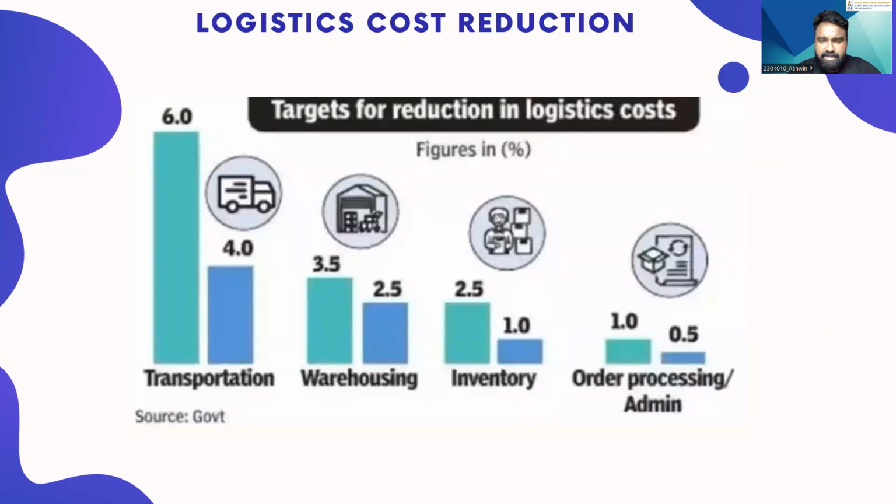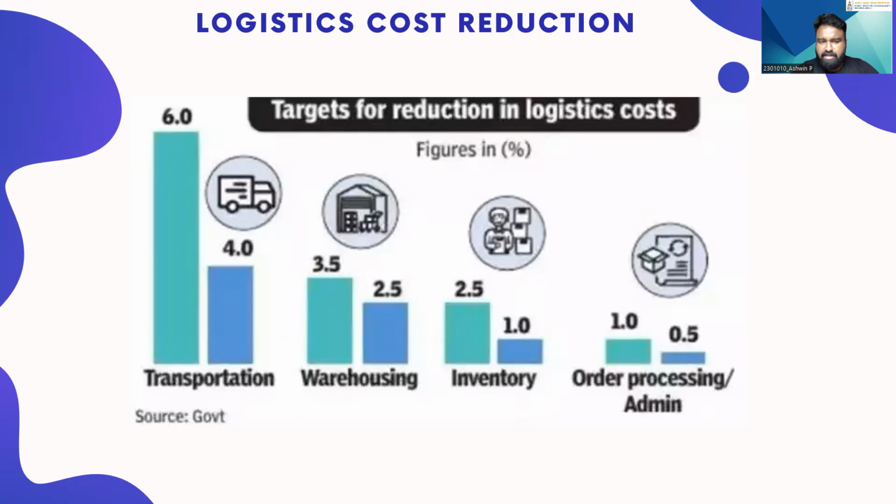Next is logistics cost reduction. Coming to logistics cost reduction, it comprises four pillars. That is, there are four different aspects of logistics where it is being involved. First one is transportation, second is warehousing, third is inventory, next is order processing or admin. There are different percentage reduction standards set for each. First, for transportation, it should reduce to 4, then warehousing to 2.5, inventory to 1, then order processing to 0.5.